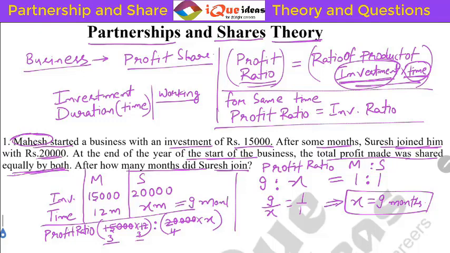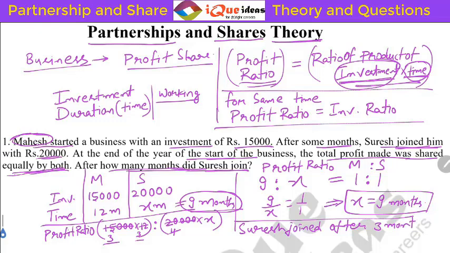Now read the question very carefully. What does it ask? It is asking after how many months did Suresh join? So Suresh was there in the business for 9 months out of the entire 1 year. 1 year is 12 months. That means he came after 3 months. So Suresh joined after 3 months. He was there in the business for 9 months out of 12 months. That means he came after 3 months. So the answer to the question is 3 months.